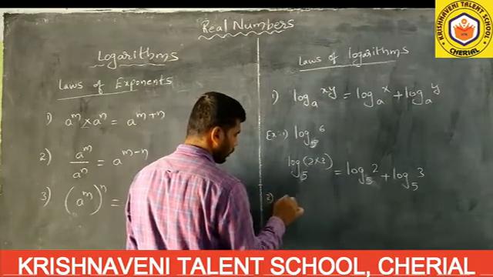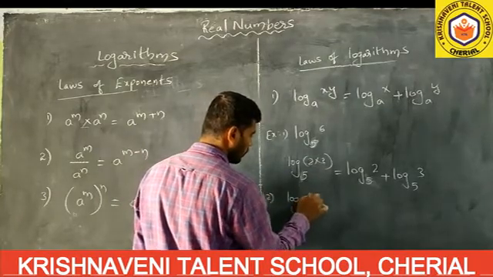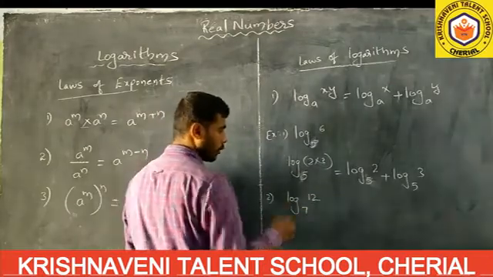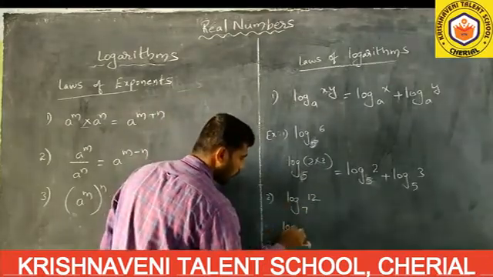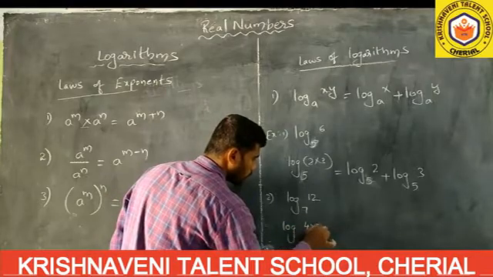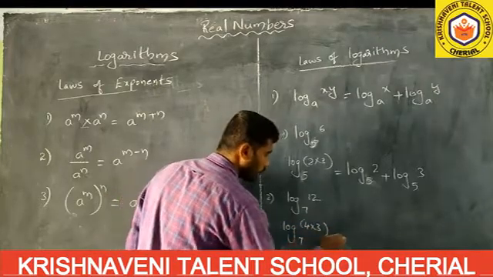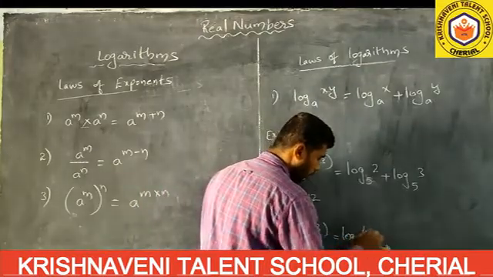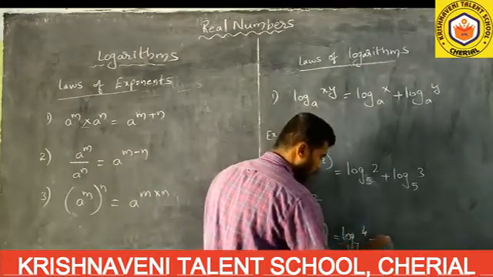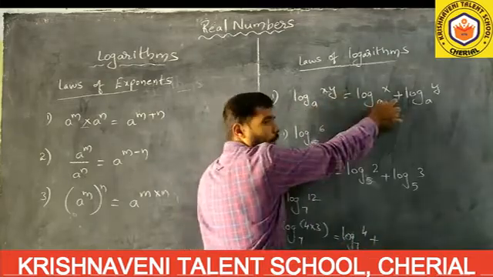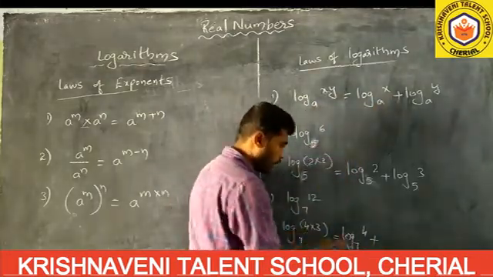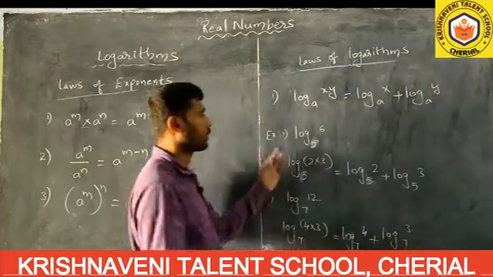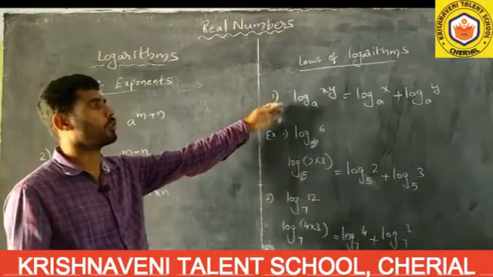Suppose another example, log 12 to the base 7. 12, how can you write it? You can write it as log 4 into 3, since 4 times 3 is 12. Now we will write it as log 4 to the base 7, and multiplication will become addition. So in the same way, log 4 to the base 7 plus log 3 to the base 7. Like this we will write. This is the use of this first law.